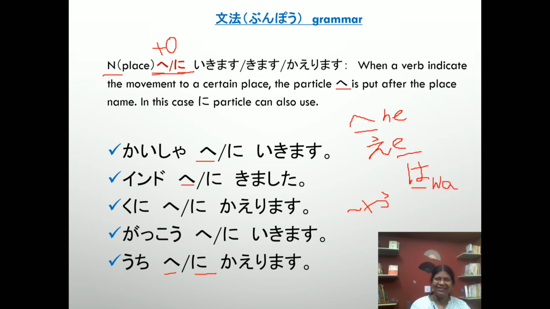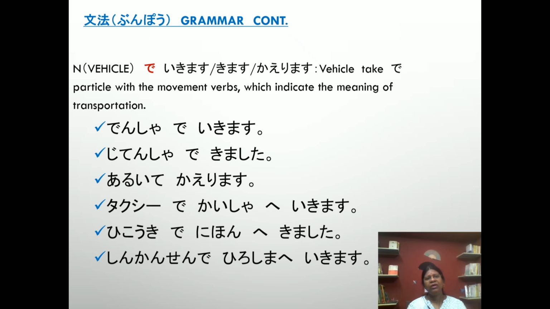Done it? Let's start. Come to the next particle. Noun, vehicle, particle de, ikimasu, kimasu, kaerimasu. Vehicle takes particle de with movement verbs which indicate transportation. When we go to some place, return to some place and come to some place, definitely we use a vehicle. So after that vehicle, we use particle de. Here the particle reading remains the same, whatever the alphabets, we read it as de. There is no change of pronunciation.